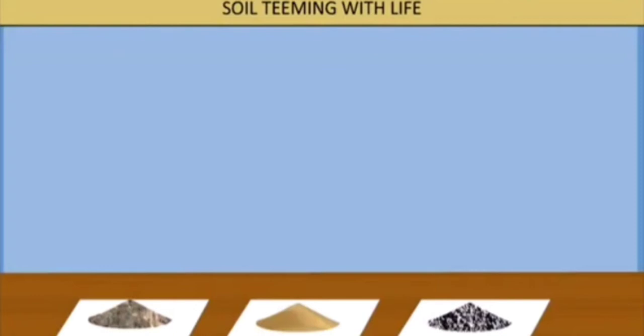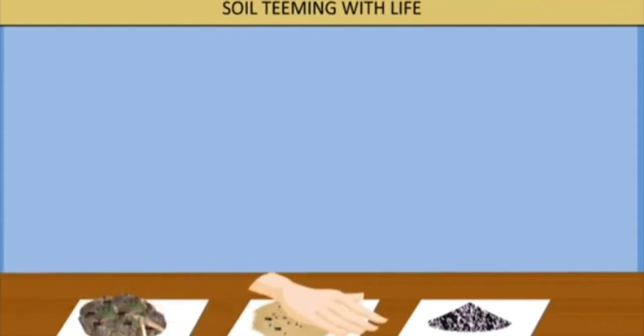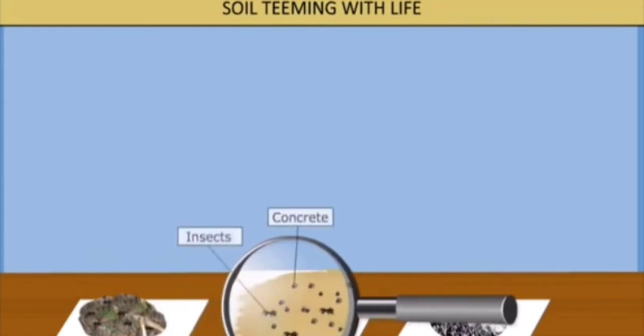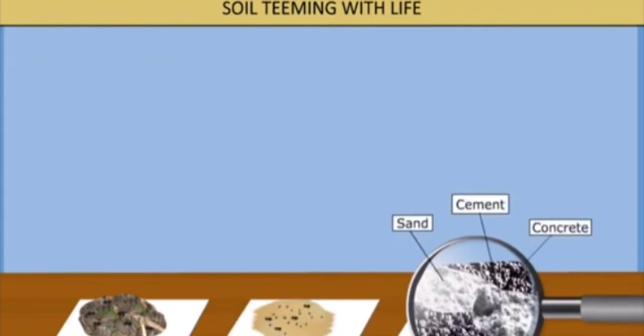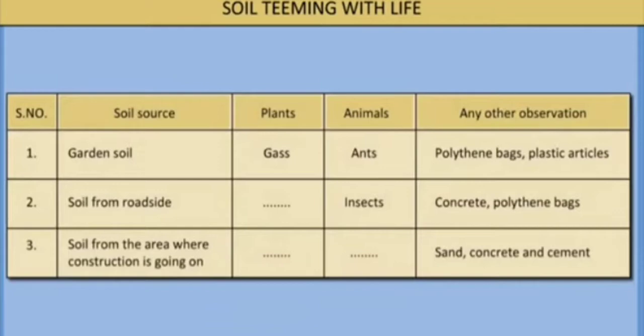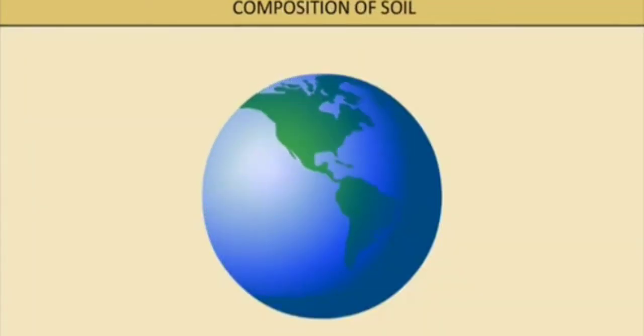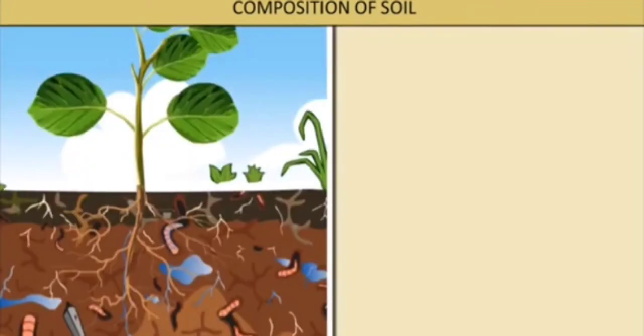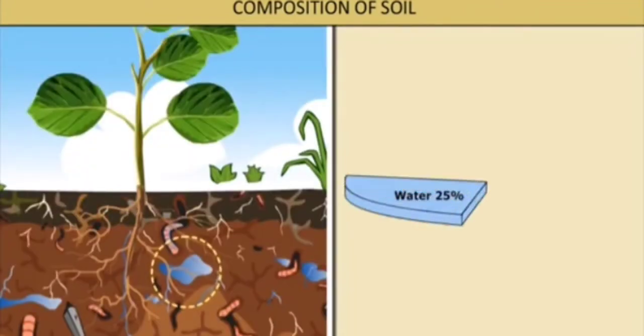The main kinds of rock particles present in the topsoil, depending on the size of the particles, are clay, the smallest particle, silt, sand, and gravel, which are the largest particles. A mixture of sand, silt, and clay with humus in it is called loam. It is the best form of soil for growing plants. Sandy soil absorbs less water and allows more water to percolate. Clayey soil absorbs more water than sandy soil and allows less water to percolate.